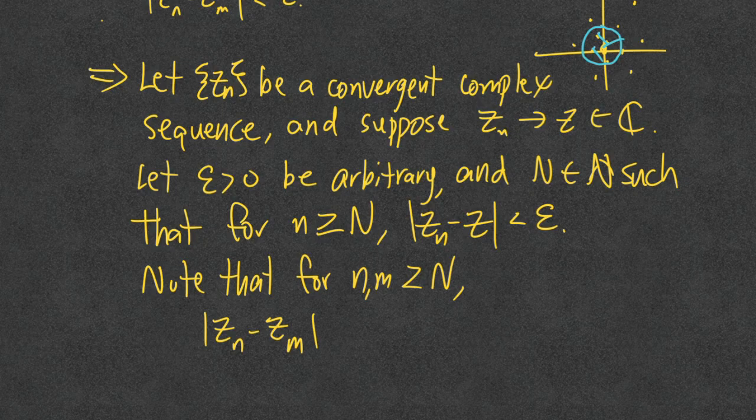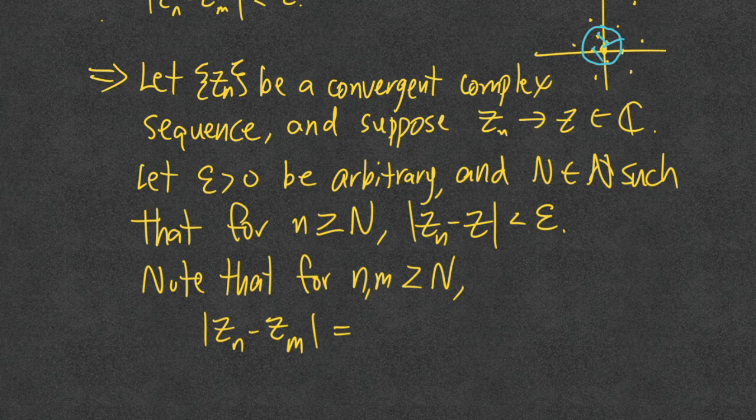So we're going to do the same trick that we did in part A, right? We're going to shove a term in between z sub n and z sub m. Do you have any guesses on what that could be, given what we already know? Well, we know that z sub n is convergent, which means it goes to the limit z.